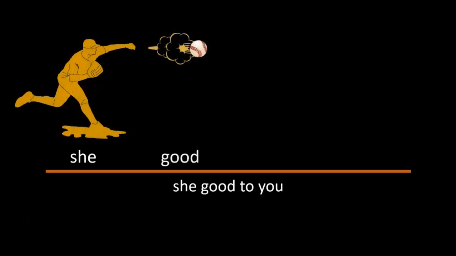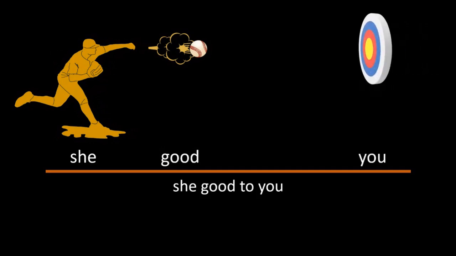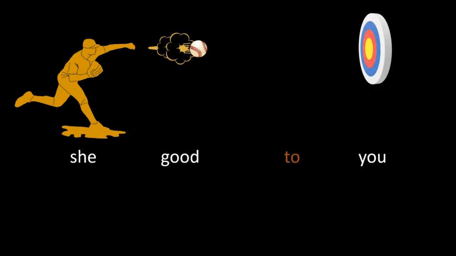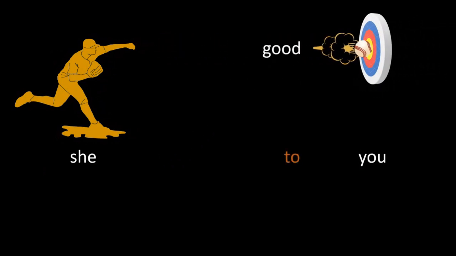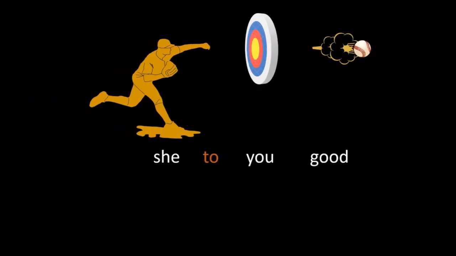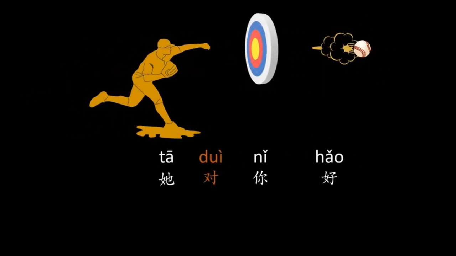And the baseball player is, of course, she. This is the person or thing performing the verb. And the verb, the baseball, is good. And the target of this verb is you. And now we bring in the preposition, which is to. And so we have she good to you. Let's get that in the Chinese order. She to you good. Translate, 他对你好.